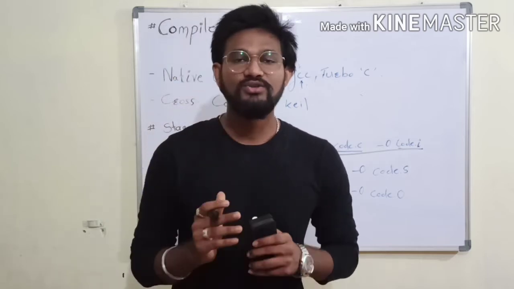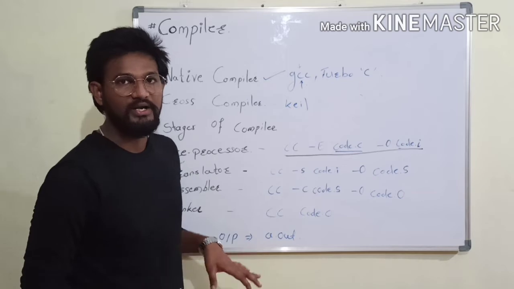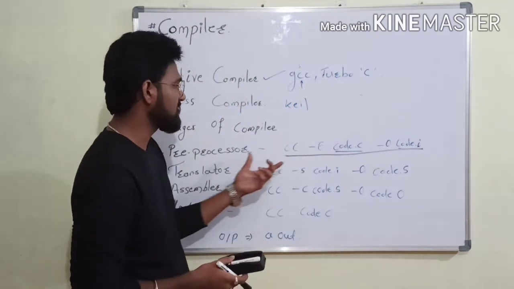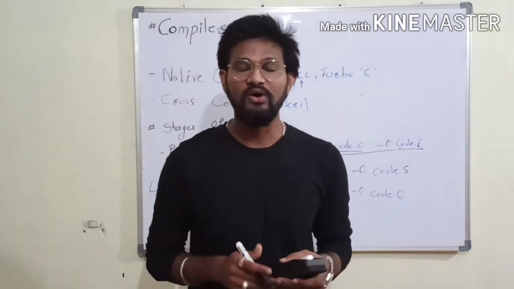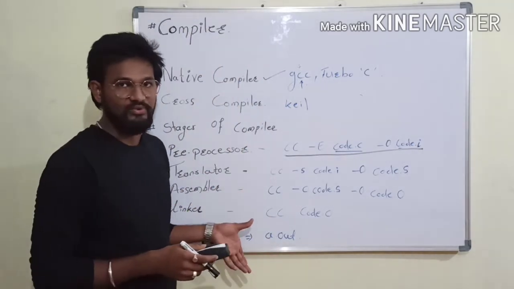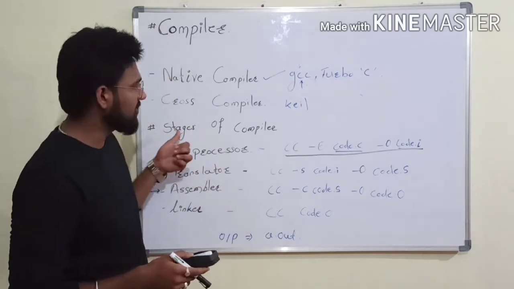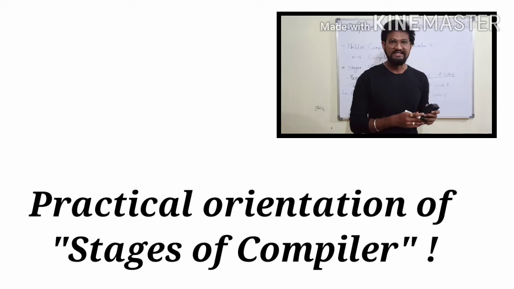We will see all these different stages of the compiler and their commands in our Linux environment, how it is executed, how the preprocessor file looks, how the translator file looks, how the assembler file looks, and how the final executable file looks. We will see this in our Linux environment by executing each command step by step and converting our .c file at each step. So we will move to our PC screen.